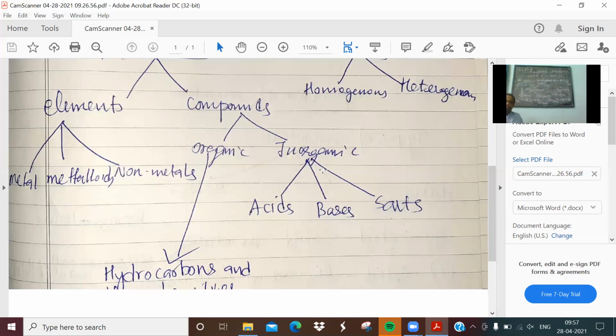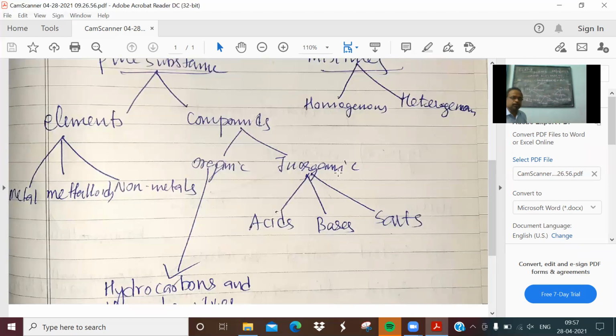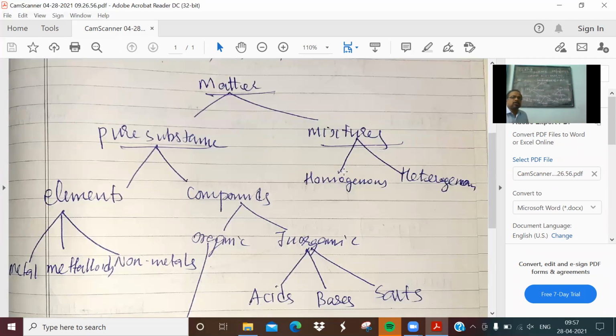For the time being, I'm just coming back to the topic again. Inorganic compounds are divided into acids, bases, and salts. Now, that is all about the introduction to acids, bases, and salts. I'm just revising the topic which I have covered.